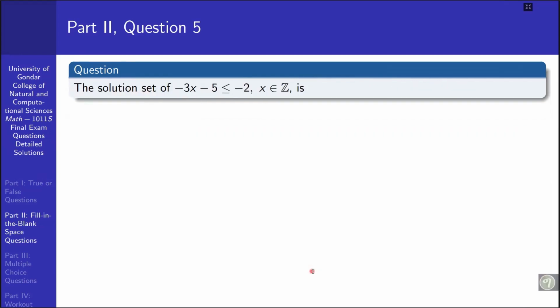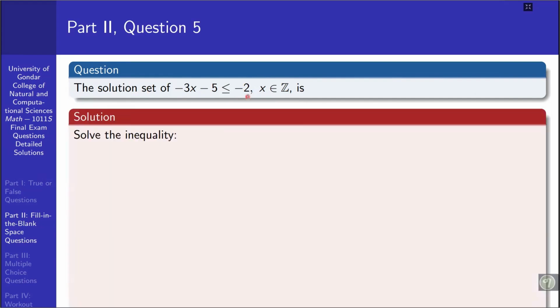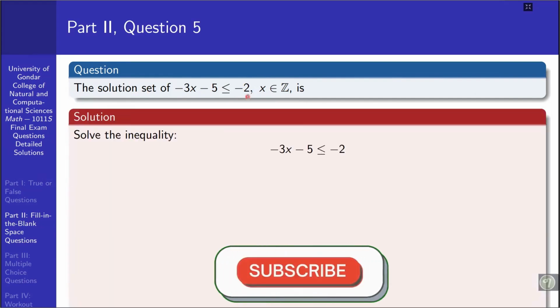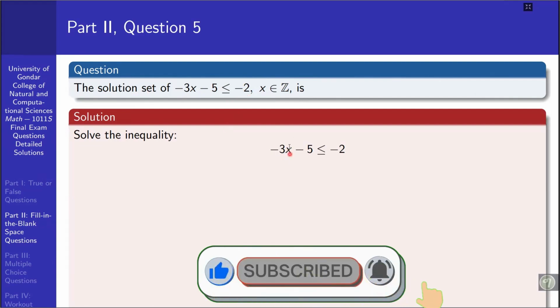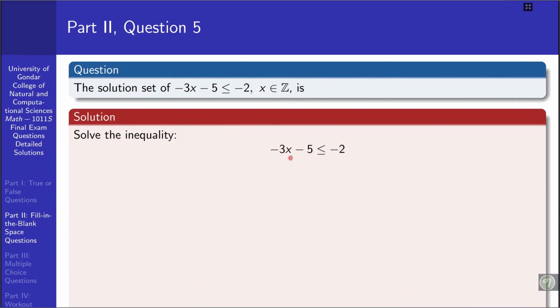Question number 5. The solution set of minus 3x minus 5 less than or equal to minus 2, when x is an element of Z, is, that is, solving this linear inequality. When we solve the inequality, in order to make the variable x alone here, let's add 5 to both sides of this inequality, and we have minus 3x less than or equal to 3. And when we divide both sides of this inequality by minus 3, dividing by minus 3 reverses the sign of inequality.